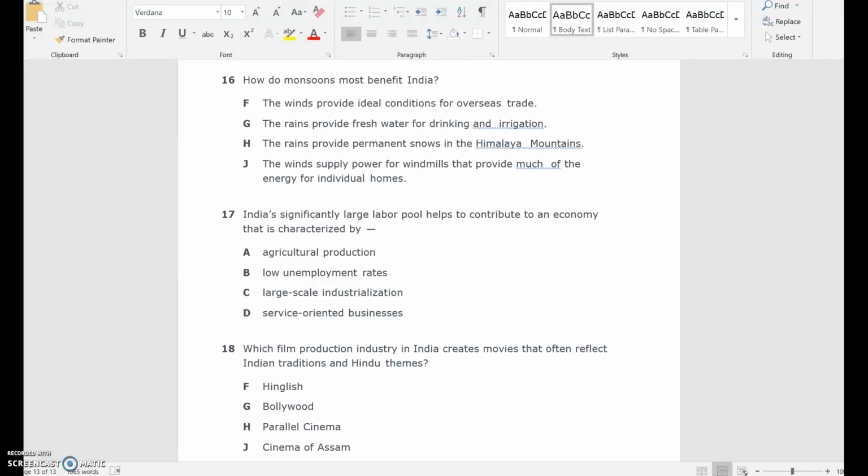Number 17. India's significantly large labor pool helps to contribute to an economy that is characterized by A. Agricultural production, B. Low unemployment rates, C. Large-scale industrialization, or D. Service-oriented businesses.